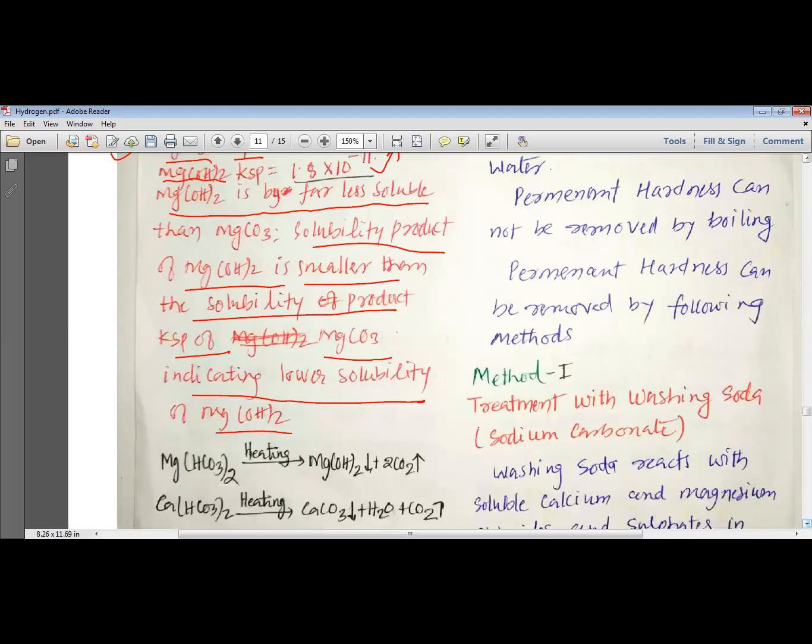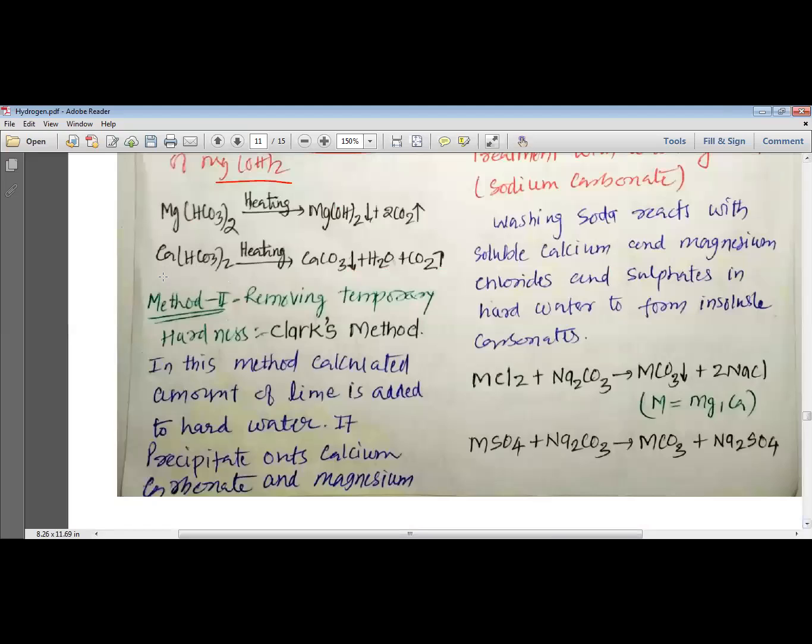So my dear students, when we look at these reactions, what happens when calcium hydrogen carbonate is heated? We get calcium carbonate, water and carbon dioxide. So when we heat magnesium hydrogen carbonate, actually we should get magnesium carbonate, H2O and CO2.